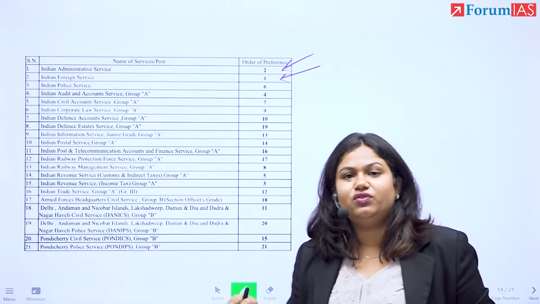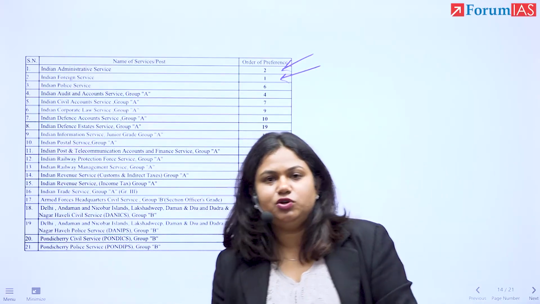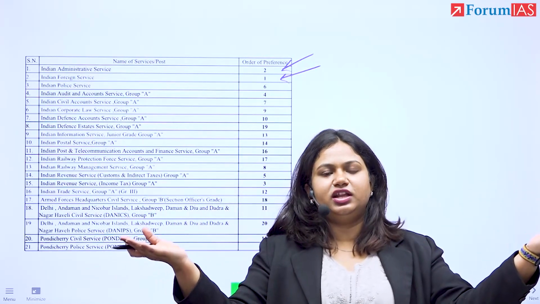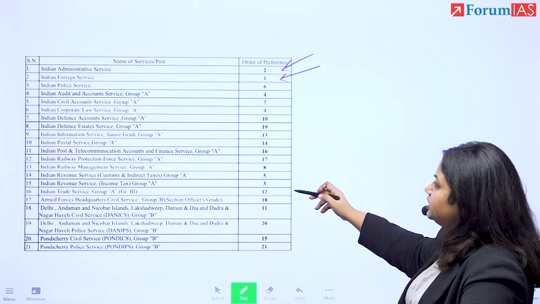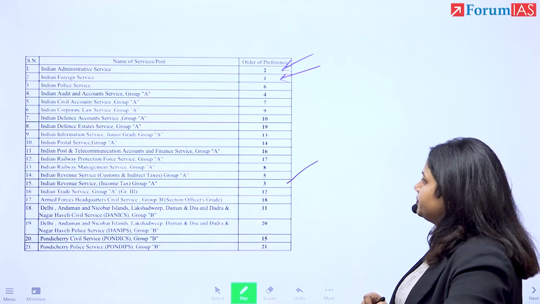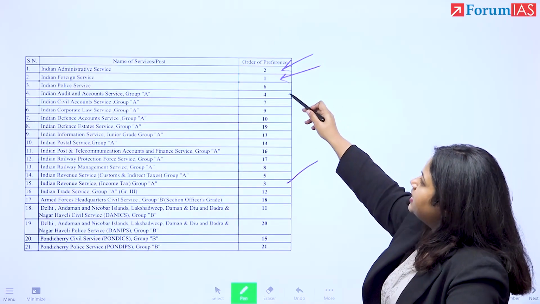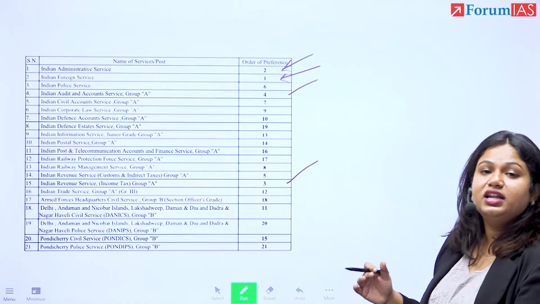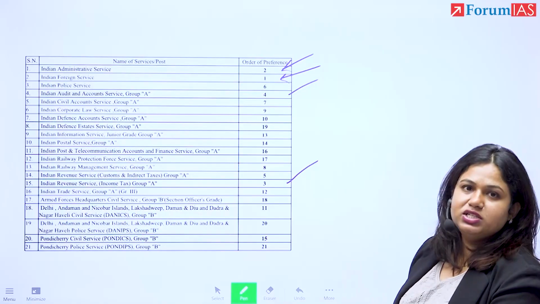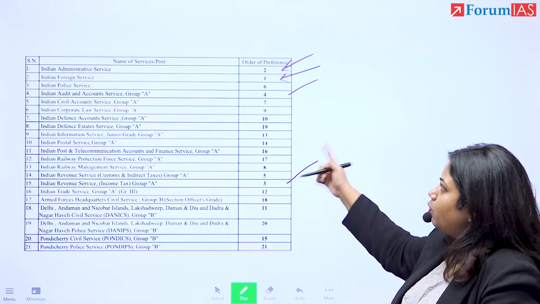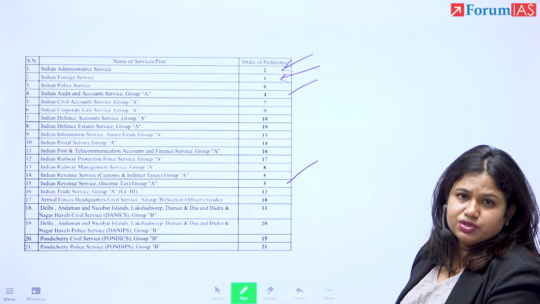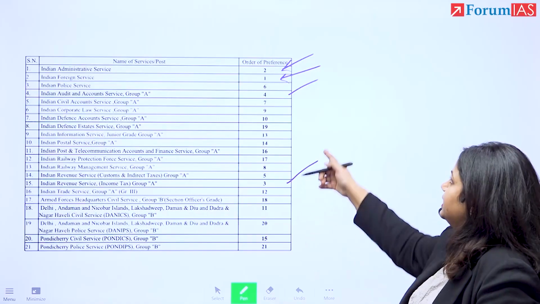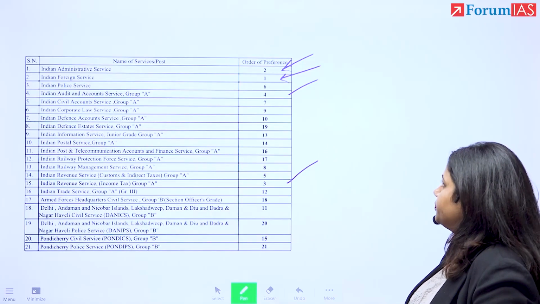Why? Because the objective of doing all this is that we are able to match a person's caliber and their interest to a service in which their profile matches, right? So that's why your indication is very clear. Number 3 for this student is revenue service, right? Number 4 is audit and account service. I told you that there are certain people who don't want to go in small cities. They will be good in big cities only. They want to deal with big shots. They want to deal with major issues, right? And not have too much public dealing. This is visible in their profile here, right?